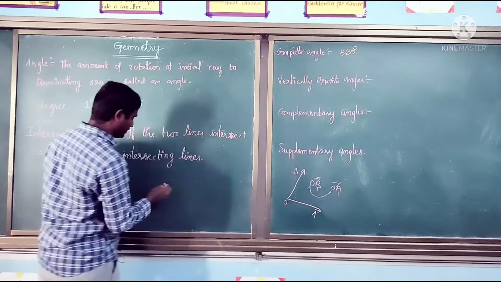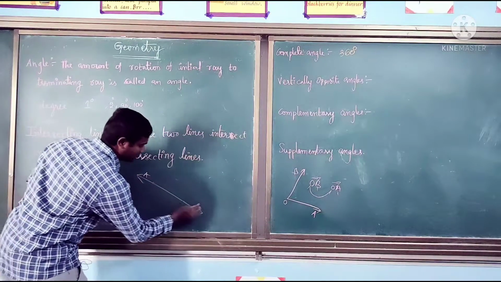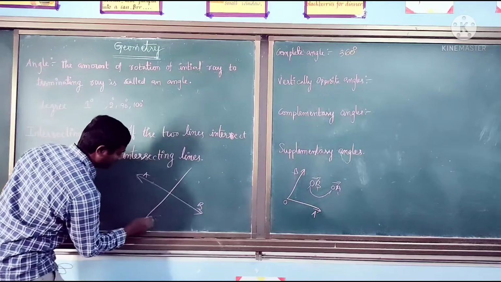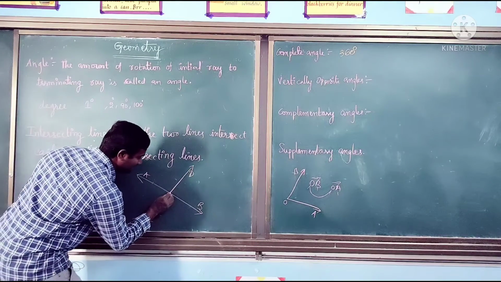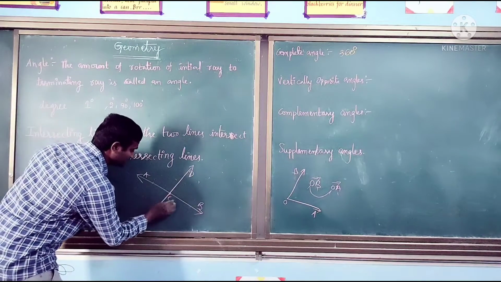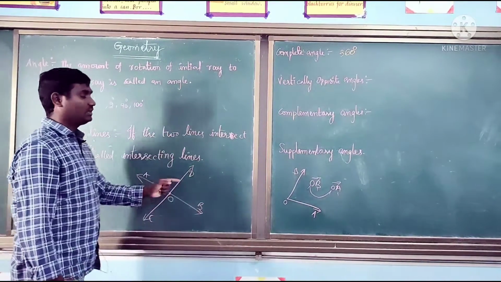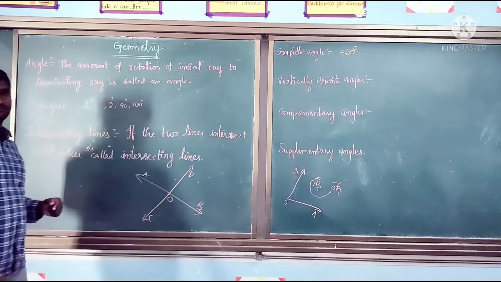Okay, so this is line AB, for example, and line CD. These two lines are intersecting, meeting at one point, touching each other at one point. That point you can call O. So these two lines we can call intersecting lines.